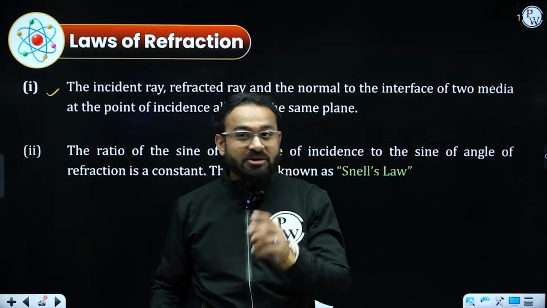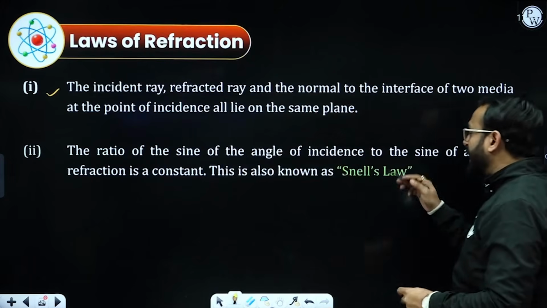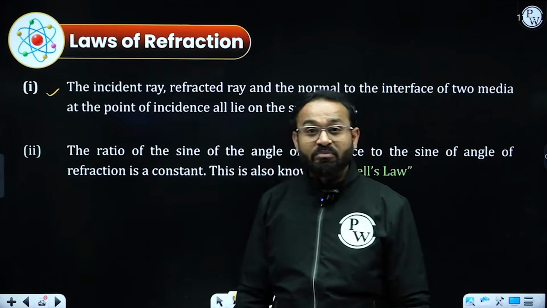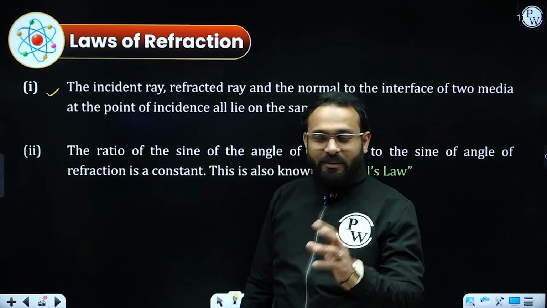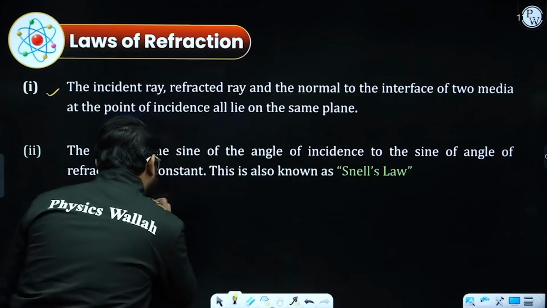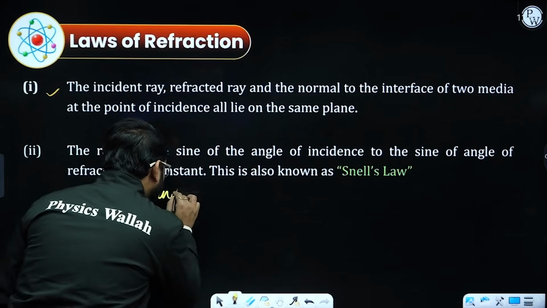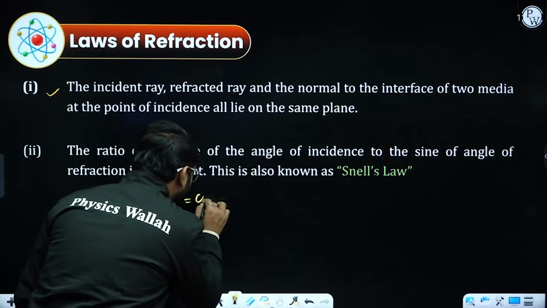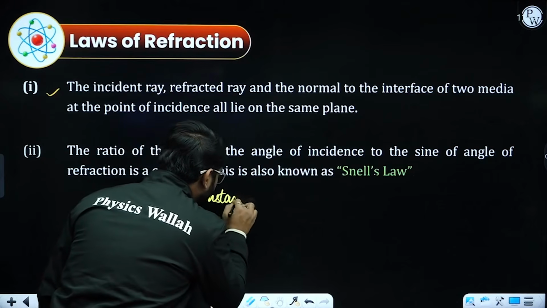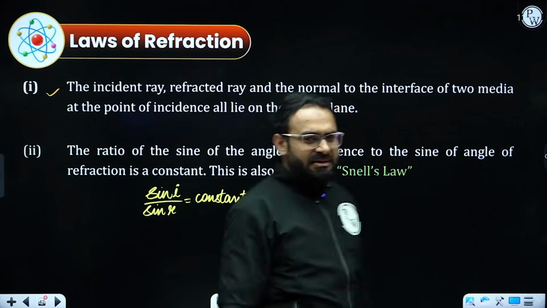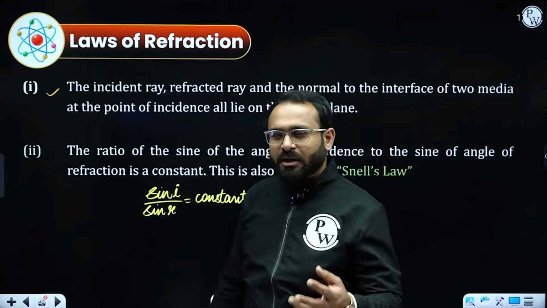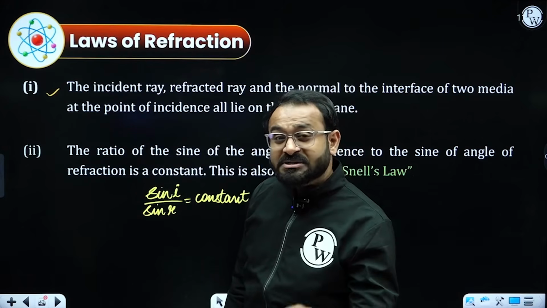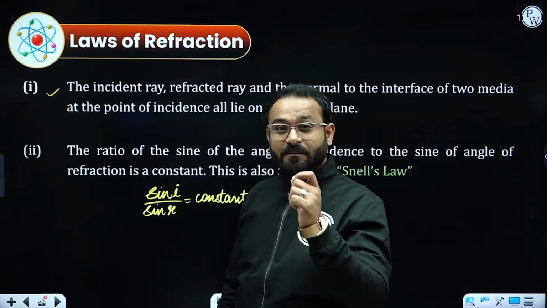The second law says the ratio of sine of angle of incidence to the sine of angle of refraction is a constant. So this gives us a trigonometrical term: sin I by sin R is nothing but a constant. If we divide these values, sin I upon sin R, we will get a constant. Let me give you a trick. This is going to give us the refractive index.